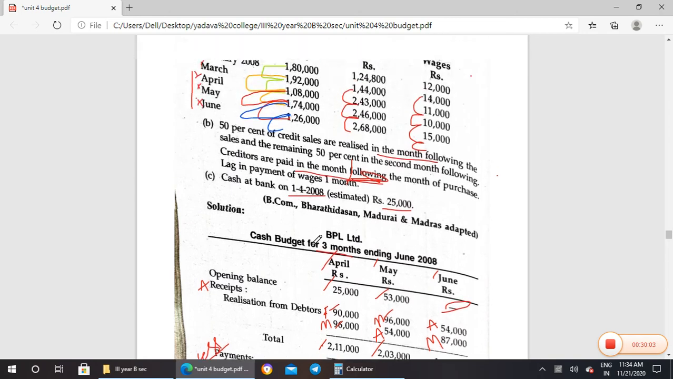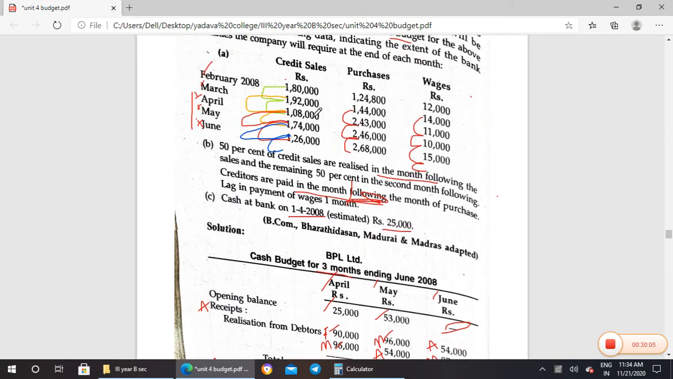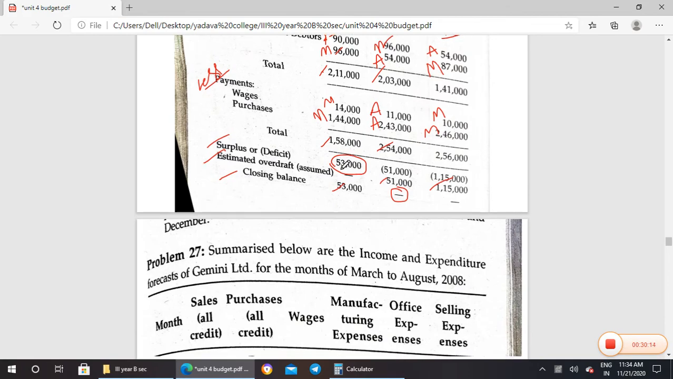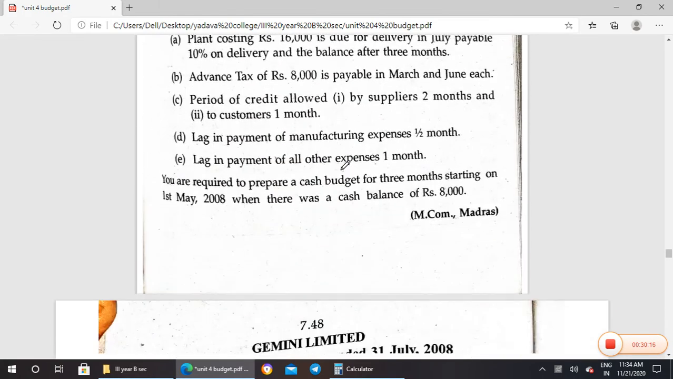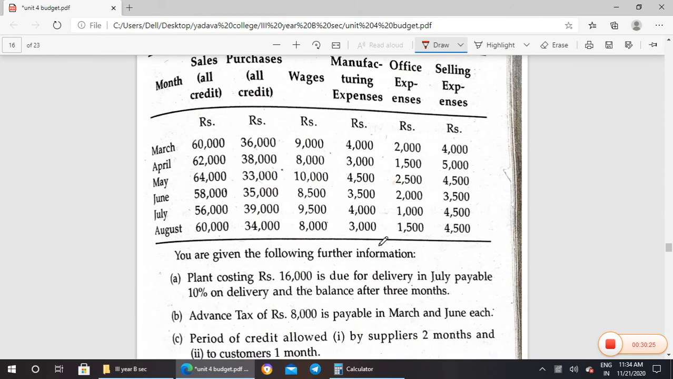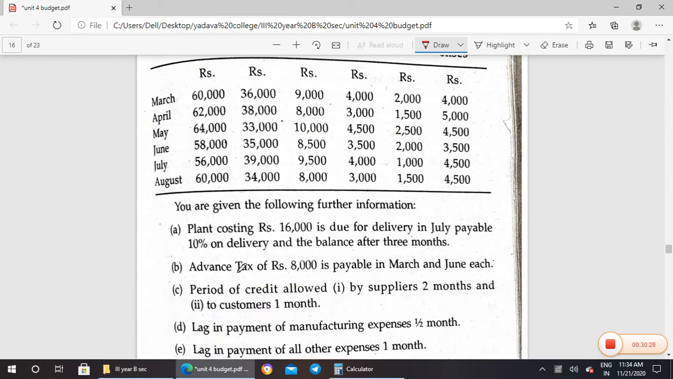So very, very important thing is how they have calculated the credit sales and purchase. What they have mentioned, we have to follow that. Okay. So next, again on a cash budget, they have given all the information on sales, purchase, wages, manufacturing, office expenses, selling expenses, all these things. You are required to follow the further information. Plant costing 16,000 is due in July, payable 10% on delivery. The balance is after 3 months.